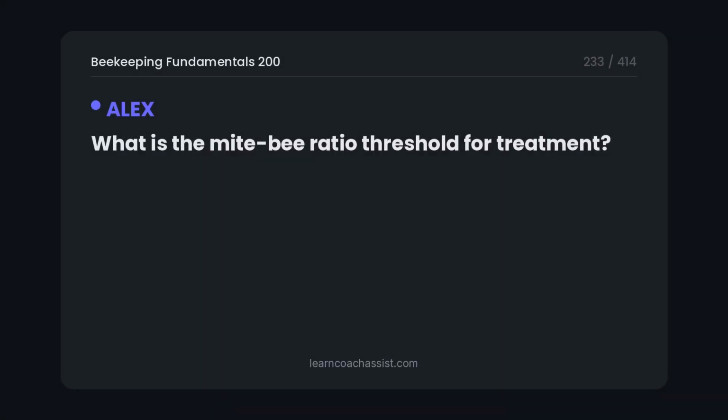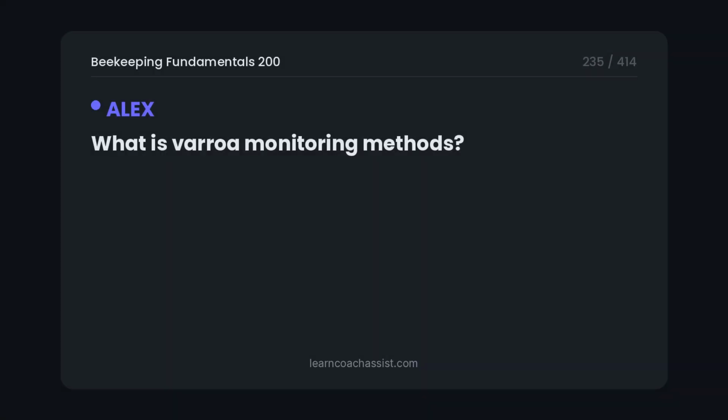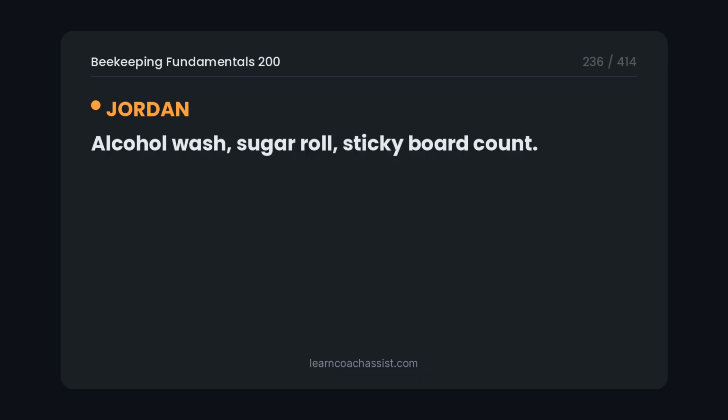What is the mite bee ratio threshold for treatment? 3% mites per 100 bees, varies by treatment recommendations. What is varroa monitoring methods? Alcohol wash, sugar roll, sticky board count.